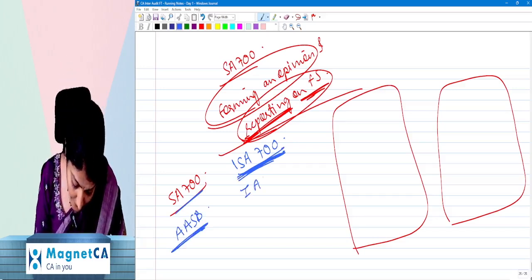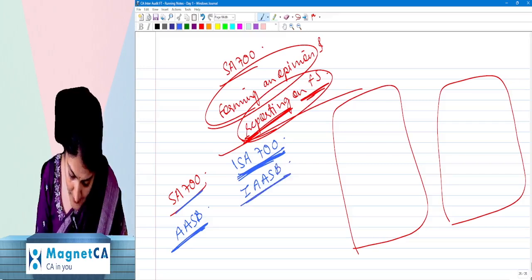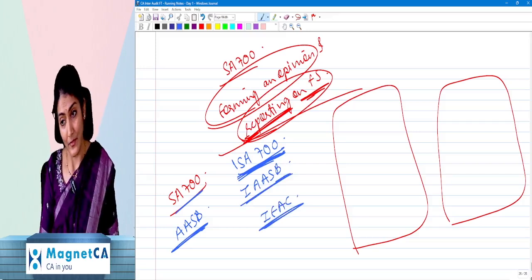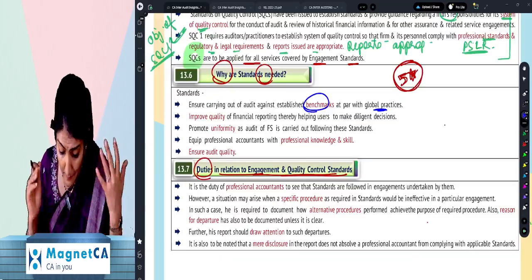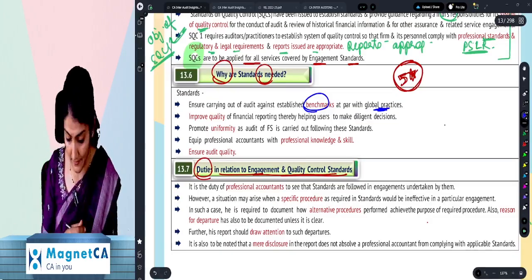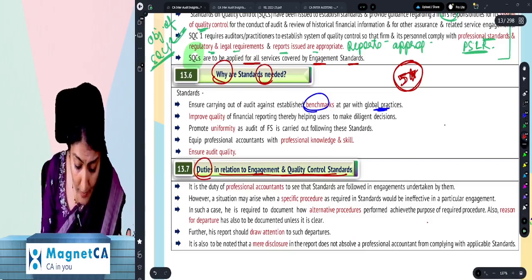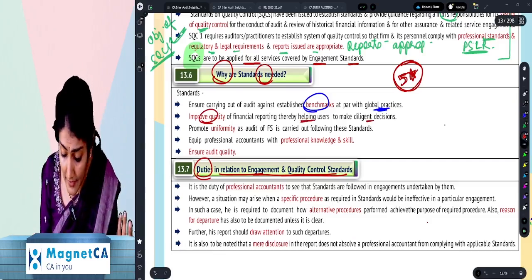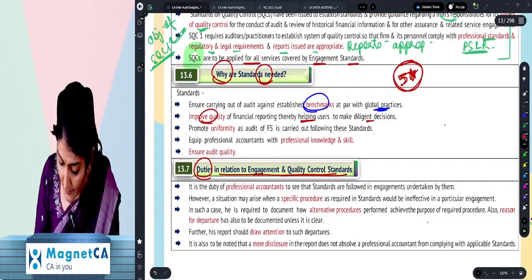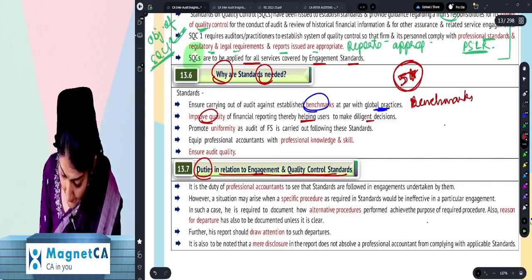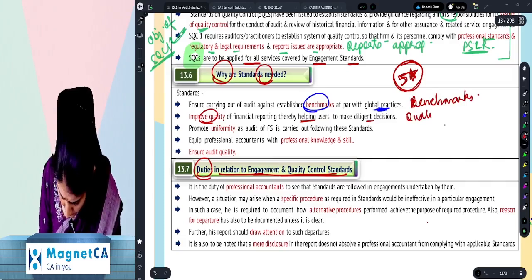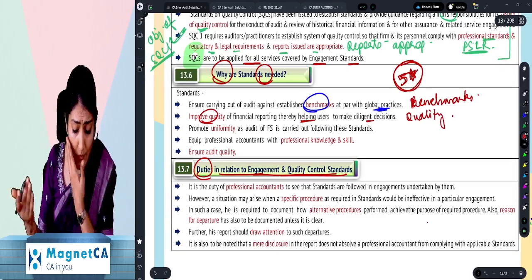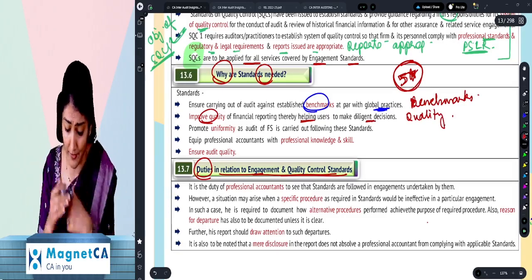ISA has been issued by the International Auditing and Assurance Standards Board of the International Federation of Accountants. So it is to bring about the benchmark at par with global practices. Then also to improve the quality of financial reporting, thereby helping users to make diligent decisions.